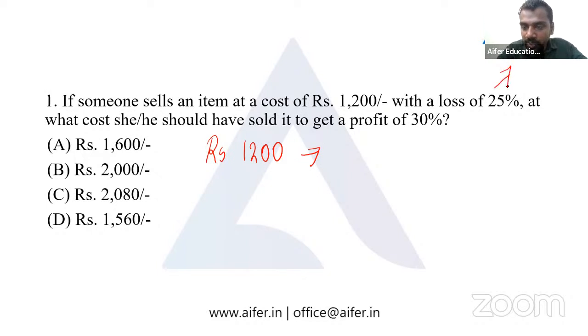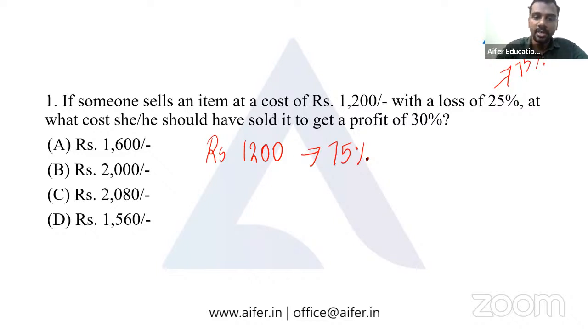Loss of 25% means 75% of the original value, which means rupees 1200 is 75% of the original value.